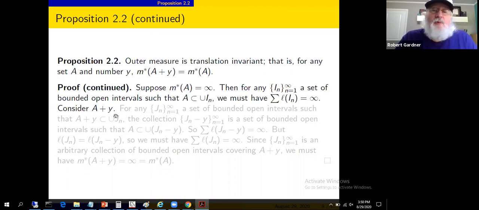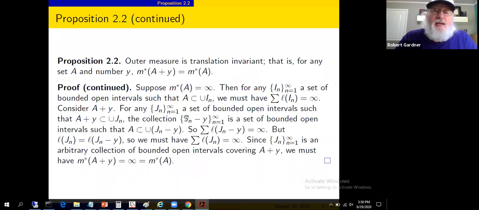Consider A plus Y. Take a collection J sub n of bounded open intervals such that their union covers A plus Y. Subtract Y from them, as we did above. This is a bounded set of open intervals, the J sub n minus Y's, that covers set A, as before. So the sum of the lengths of the J sub n minus Y's has to be infinity. If you ever cover set A with open bounded intervals, the lengths have to sum to infinity. This is a covering of set A with bounded open intervals. Okay, then the sum of the lengths must be infinity.